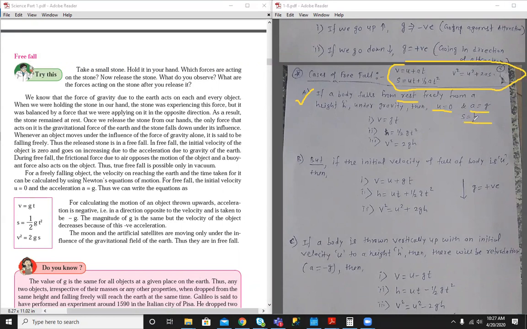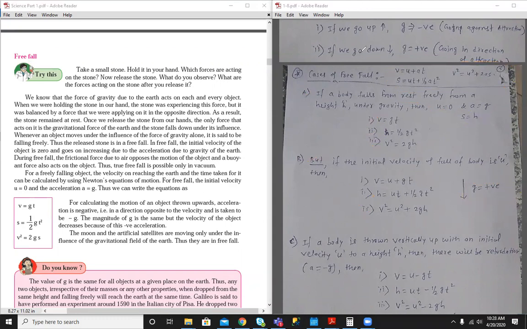As the motion is vertical, the displacement will be replaced by height h. Just put all these values in the three equations and get the formulas. Next case: in the first case the body was falling with initial velocity 0. Let's consider that there is some initial velocity u, then just add the term u. It is falling downwards, that's why g is considered positive.